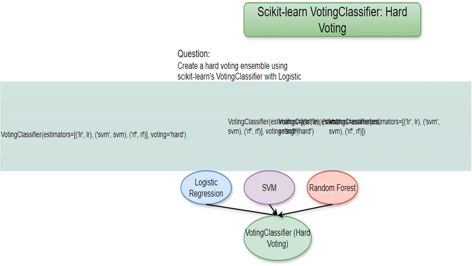This line of code creates a hard voting ensemble. Let's break it down. VotingClassifier is the function. Estimators is the list specifying the individual models: LR, SVM, RF, and voting equals hard specifies the voting type. The parentheses indicate that we're calling the function, not just declaring it. The code explicitly sets the voting method to hard voting.